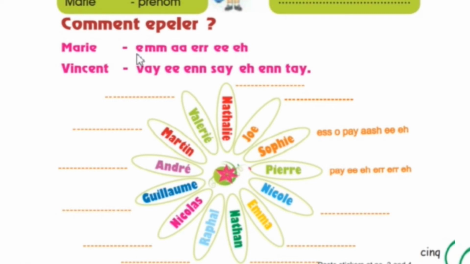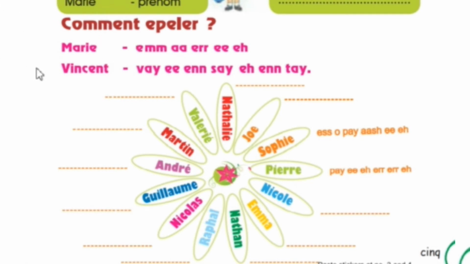Now, comment appeler. How to spell? So like Marie, you can see here. So for M we say M. Then A, like you have seen in these alphabets. When I started the lesson, you have learned alphabets and its pronunciation.